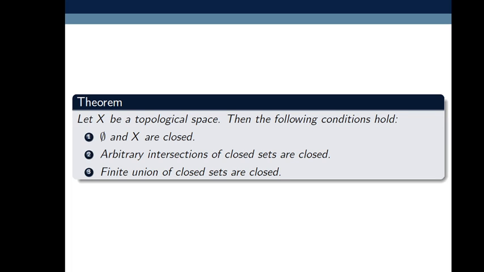So my question is: why is an arbitrary union of closed sets not necessarily closed? Is an uncountable union of closed sets closed? Is a countable union of closed sets closed? Here we have to find a counterexample or disprove that a countable or uncountable union of closed sets is closed.